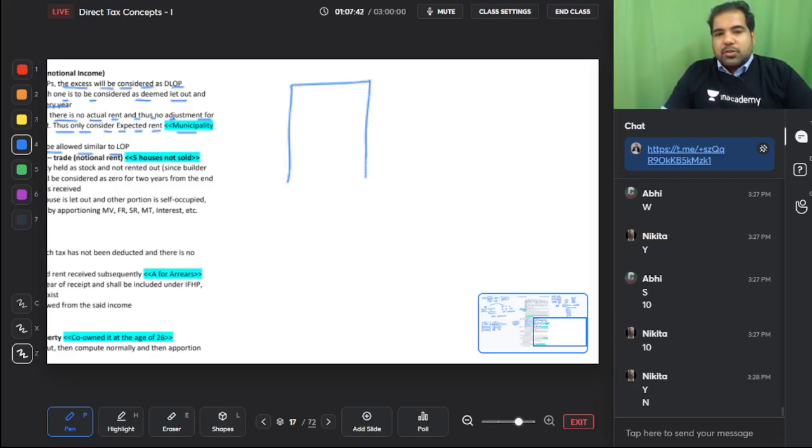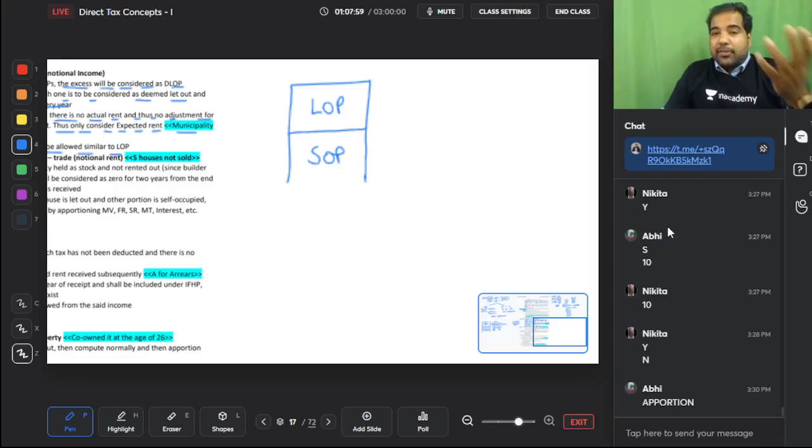This is your house. This part is self-occupied, this part is let out. Not for part of the year, the whole year or whatever it is, together you are renting it out also and staying in it. This happens in many tier 2 cities. I've stayed in something like this in Delhi. When I was in Delhi for 2 years, I stayed in a house where the owner used to stay and I also used to stay. So then what happens, you do two calculations.